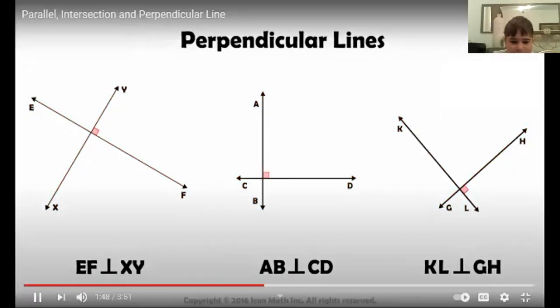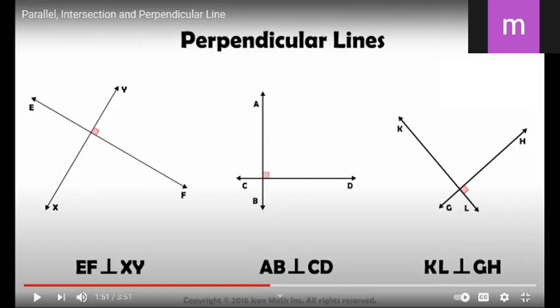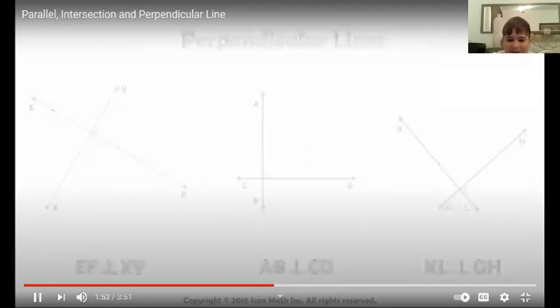But I have a question. But do all lines intersect? Why is this point a right angle? We said if they are two perpendicular lines, they will make four right angles in this point of intersecting.